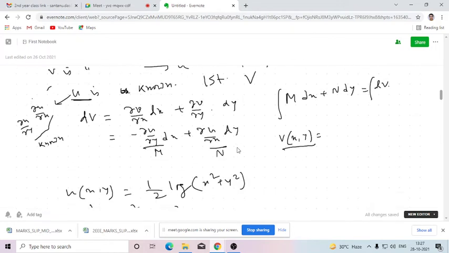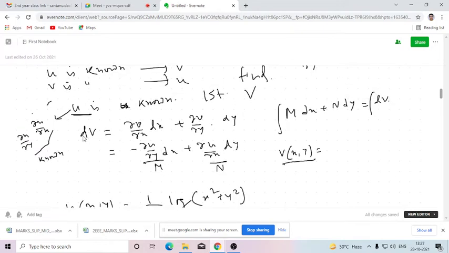Okay. So we can integrate this and get the value of v(x,y) by integrating these things. In the left hand side, if you integrate, you will get v(x,y). In the right hand side, if you integrate, you will get the values of v(x,y). So we have u given, v we have got, so we can construct f(z) as u plus iv. Is that clear? Yes, sir.